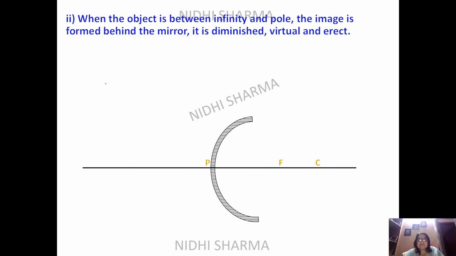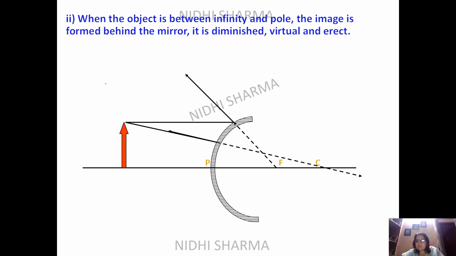Now the last case for the mirrors, when the object is between infinity and pole. That means now it's not at infinity, it is between infinity and pole. So suppose you keep your object here, you will take a parallel ray which will be diverged after reflection. It will not meet on this side. You take this ray and that will be towards focus, but virtual focus. Then it will come here, will be reflected back. It is diminished, virtual and erect. So you can see this image formation.